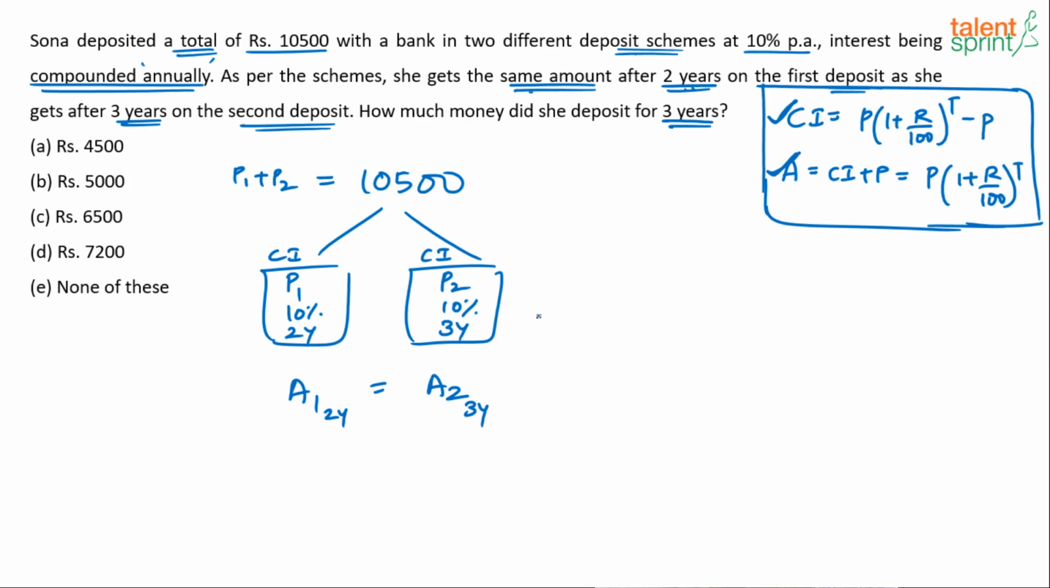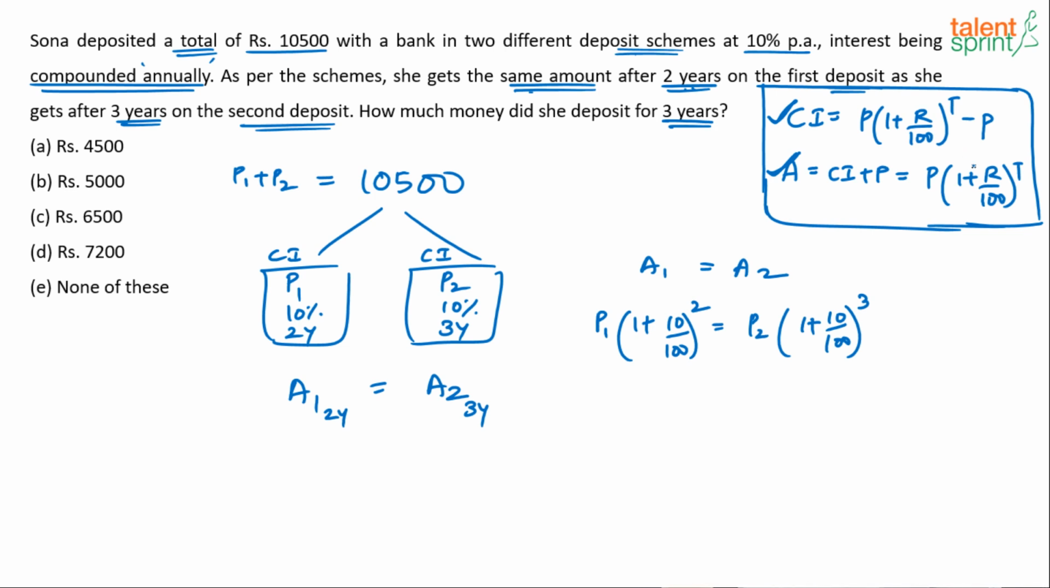Now use the formula. So basically A1 is equal to A2. That's what the question says, right? What is A1? P1 into 1 plus R by 100, R is nothing but 10 by 100, whole to the power of T. T is what? 2 years. Equals A2. What is A2? P2 into 1 plus R by 100, R again is 10 divided by 100, whole to the power of 3.